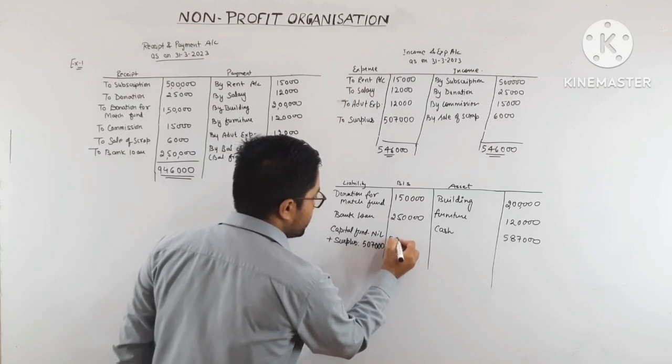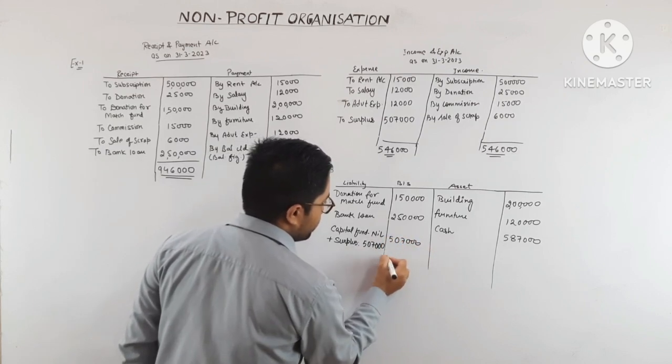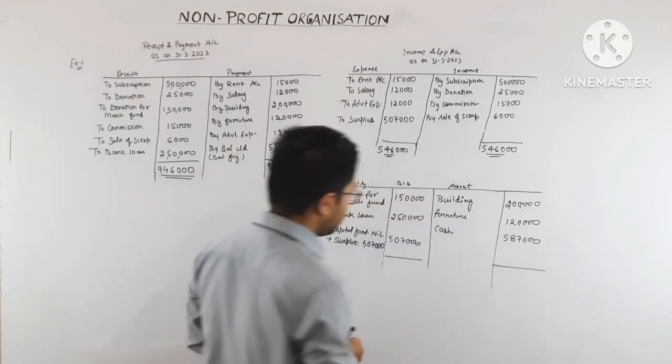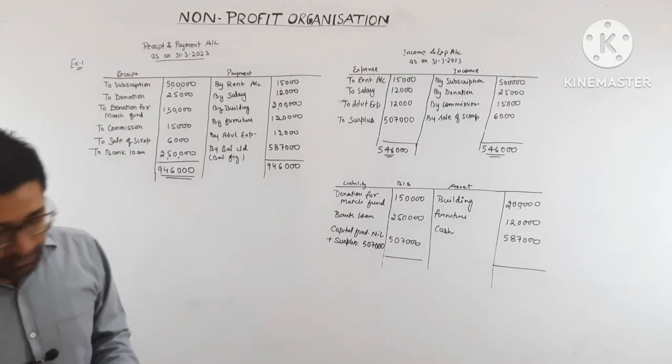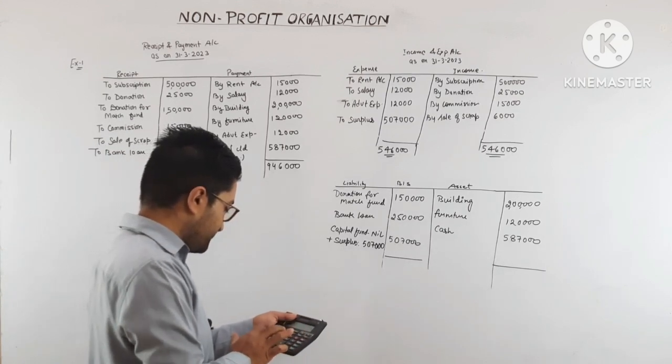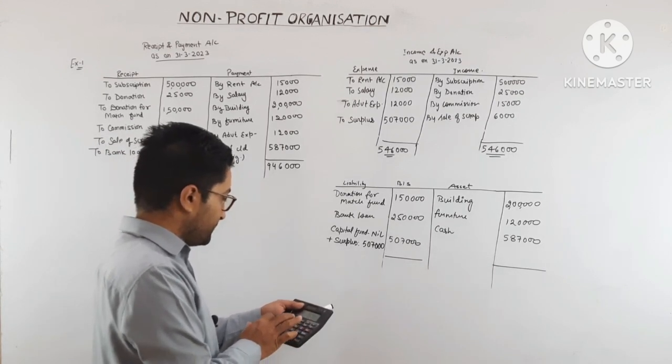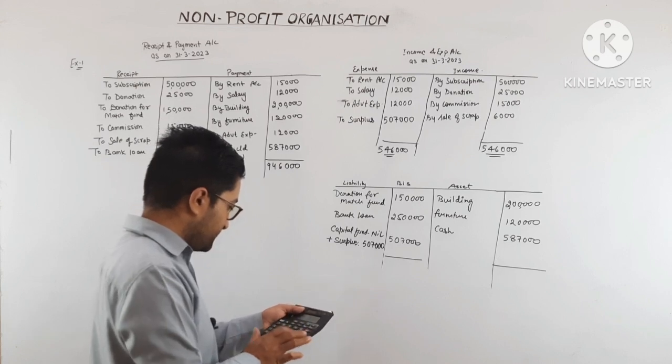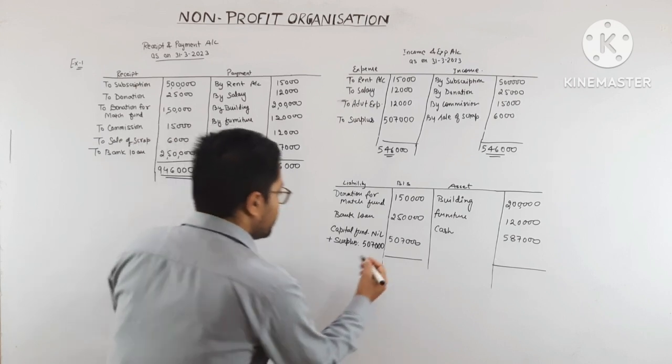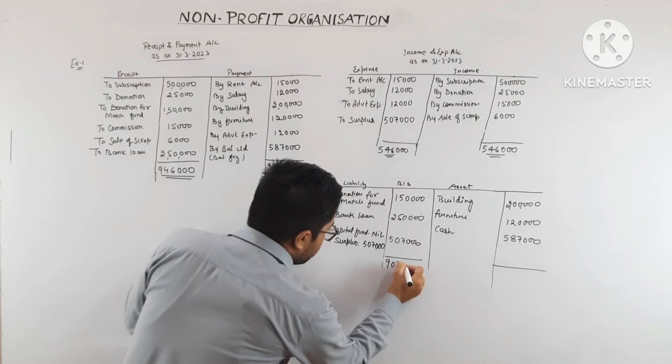So 507,000, and after adding 250 and 150, it will be 907,000.